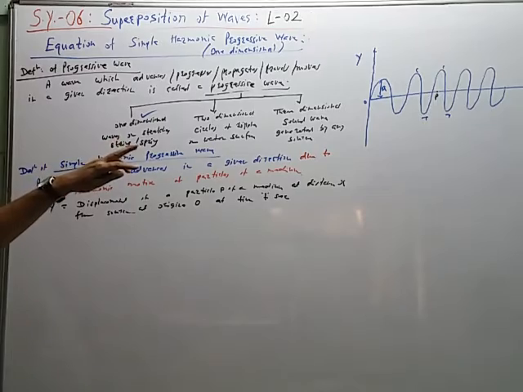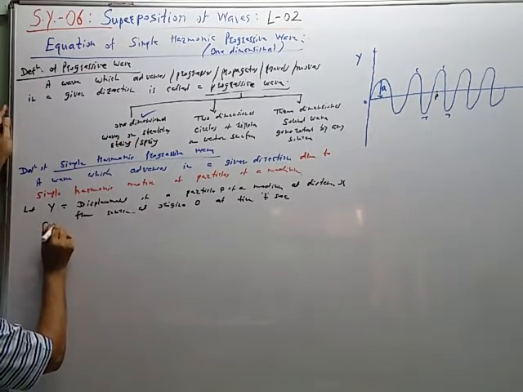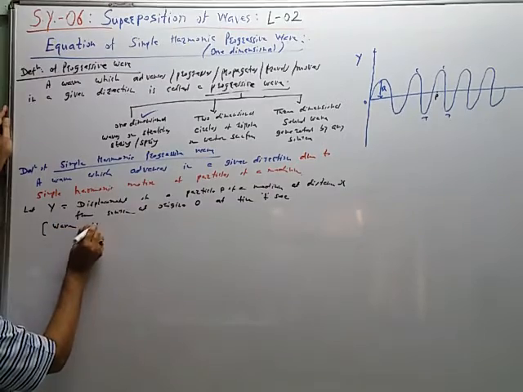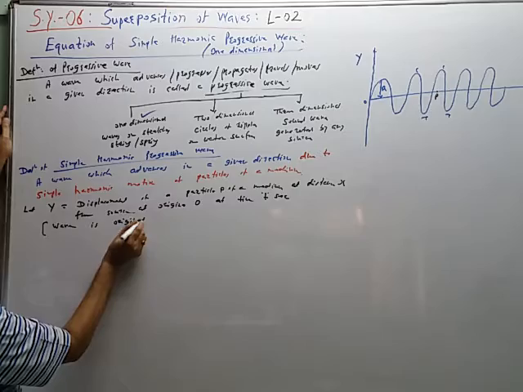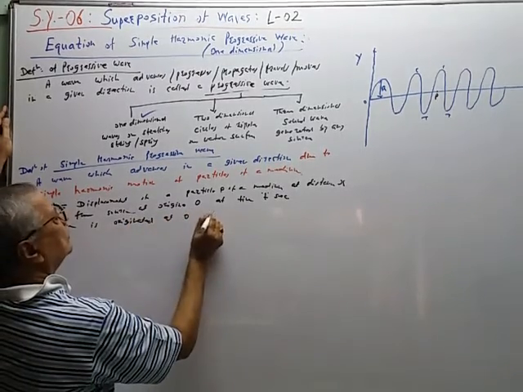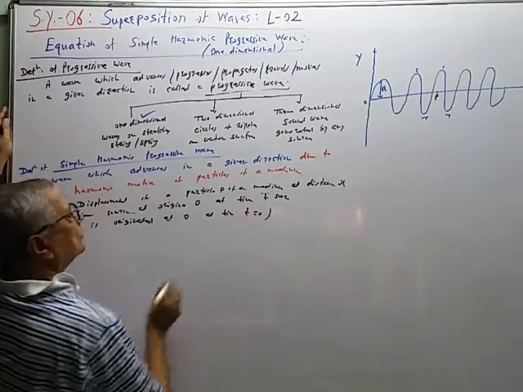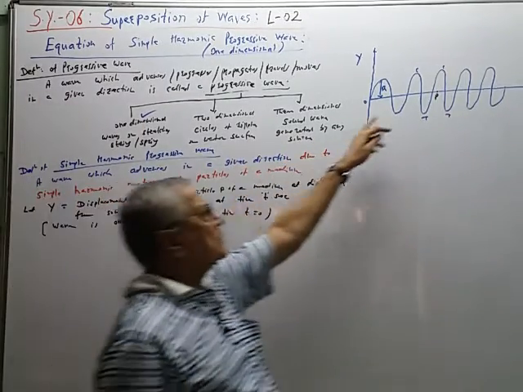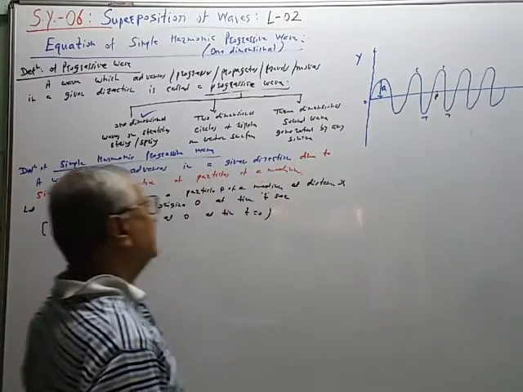So the wave is originated at time t equal to 0 at O. Here we are assuming that the wave is originated at O at time t equal to 0. So the wave will take some time to move from O to P, and that time we have taken as t.